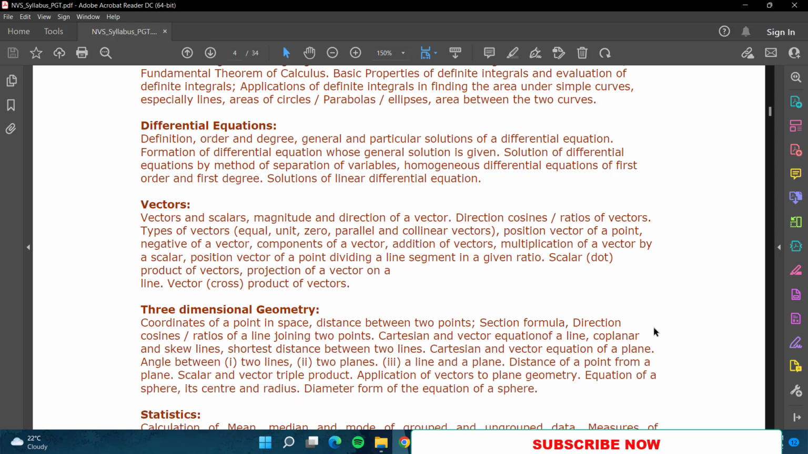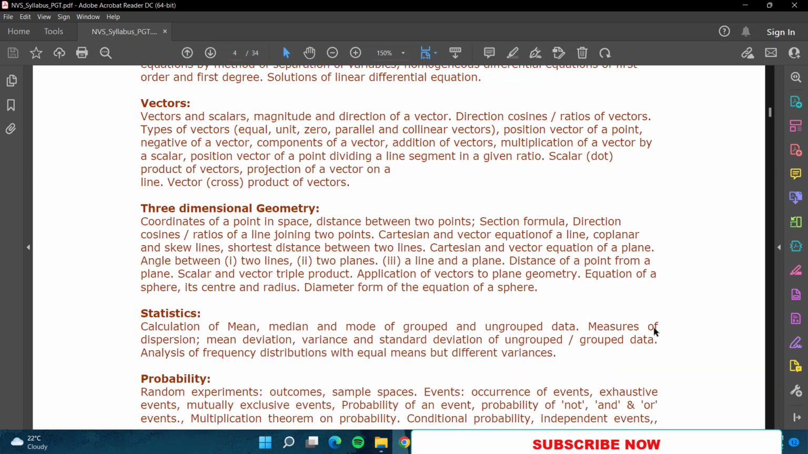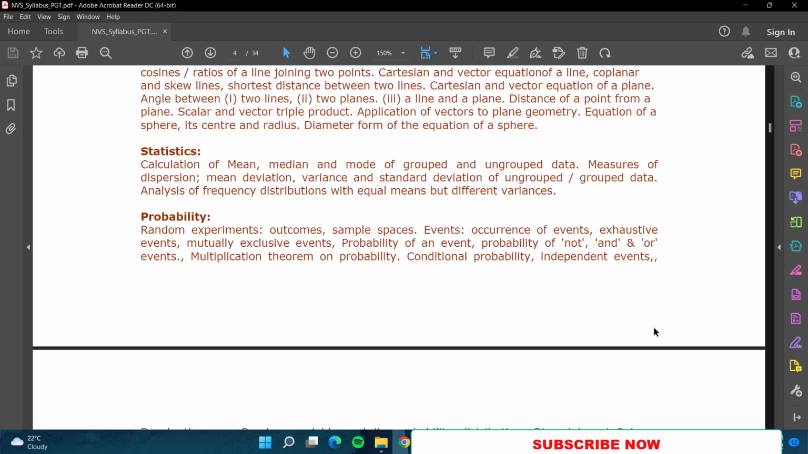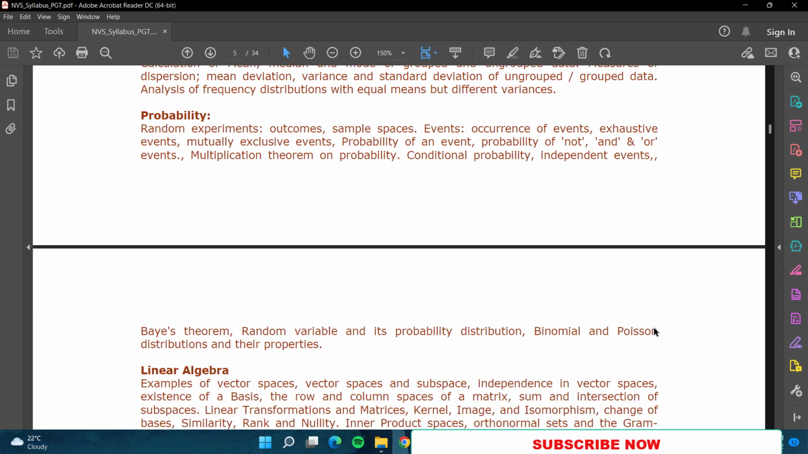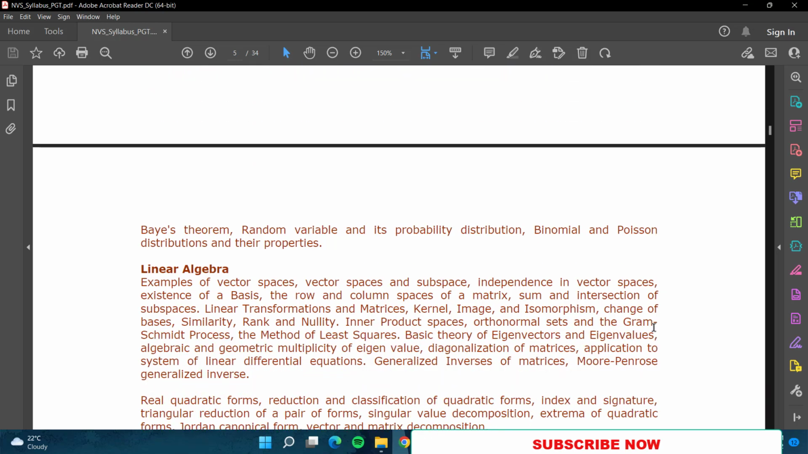Then vectors are there. Vectors, a very interesting chapter. I can finish it in just one class. If you all want, please do let me know. I'll take one class for vectors also. Then three-dimensional geometry, statistics, and probability, a very, very important chapter. At least 1 or 2 questions minimum will come only from this chapter in all the exams, whatever exams are there. If probability is there in the syllabus, it means questions will come only.